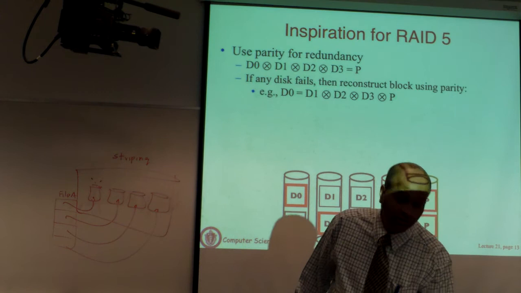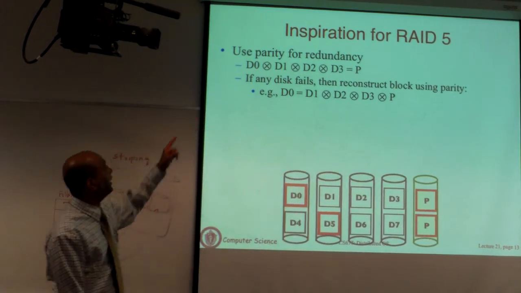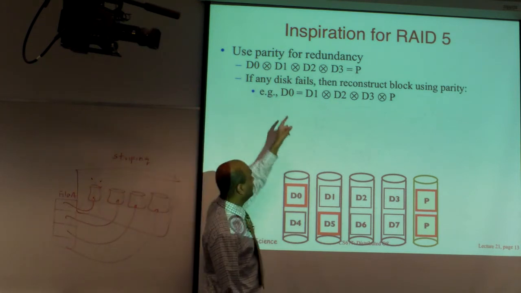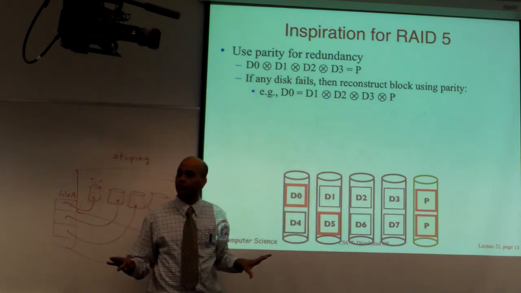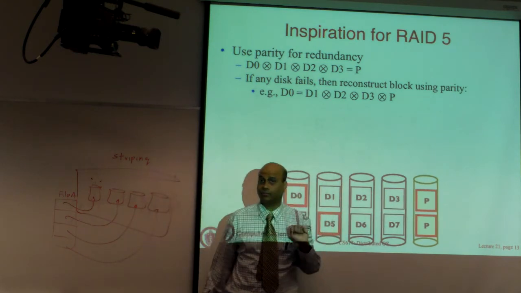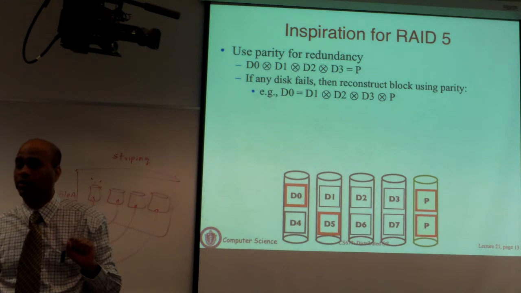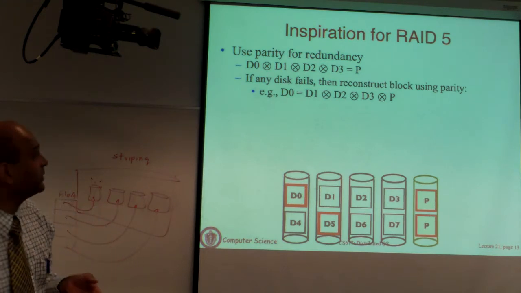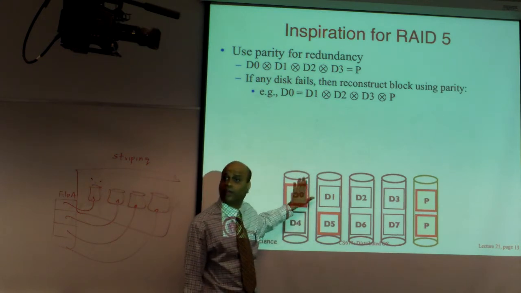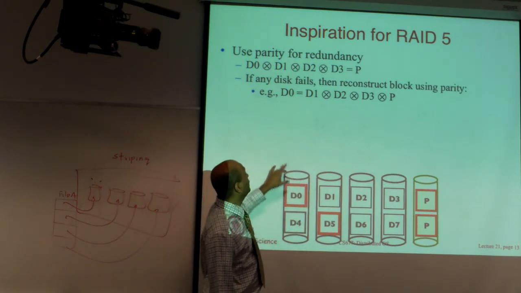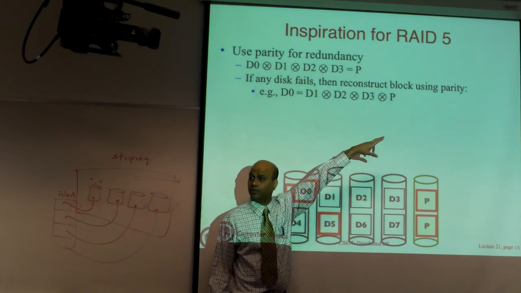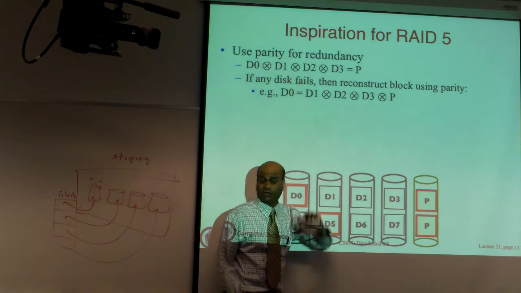Now let's see how this is going to work. The way the parity is computed is a simple XOR operation. You take D0, D1, D2, D3, you do an XOR over those blocks. That gives you the parity block which you store here. So you can ask, what does this achieve? It's basically from a simple operation of XOR. What that says is, if this disk were to fail, block D0 can simply be reconstructed as D1 XOR D2 XOR D3 XOR P. This is how the XOR operation works.